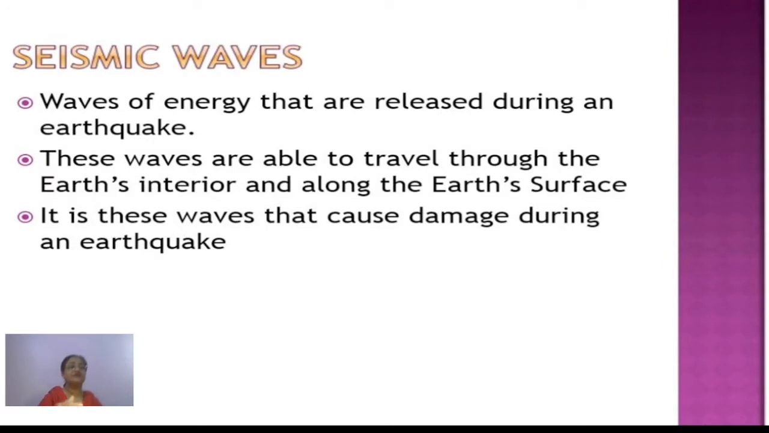Now what are these seismic waves? Many times we use this term, the seismic waves cause earthquake. What is it actually? These are the waves of energy that are released during an earthquake, and these waves are able to travel through the earth's interior and along the earth's surface. These are the waves only which cause damage during an earthquake.